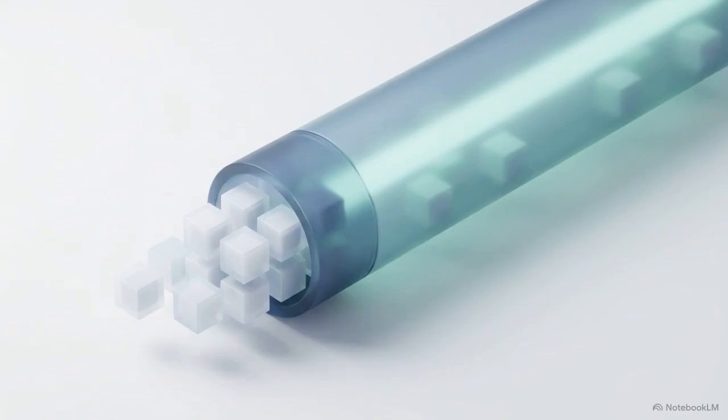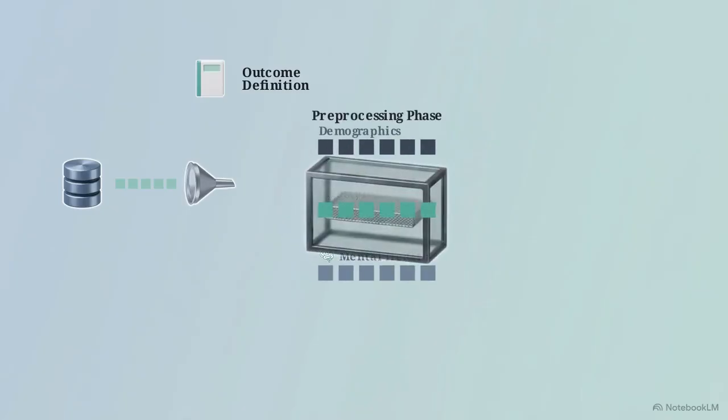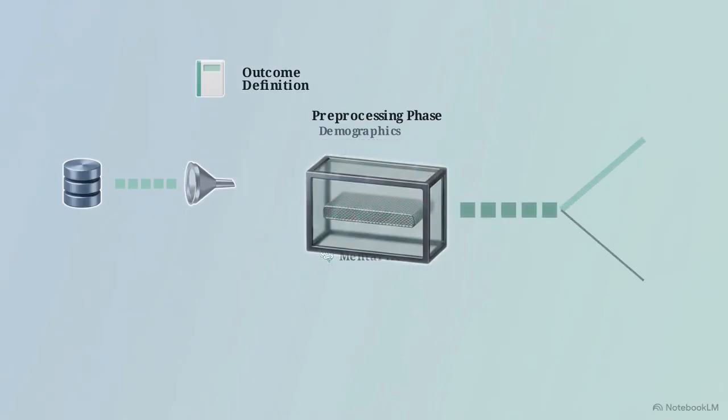Once you secure your public health survey dataset, you must move it through a chronological pipeline. First, you will define your risk classification outcome using the dataset's codebook. You will extract and separate your variables into demographic, lifestyle, and mental health categories. Then comes the pre-processing phase. You will systematically handle missing values, encode categorical variables, and split the refined data into separate training and testing sets.